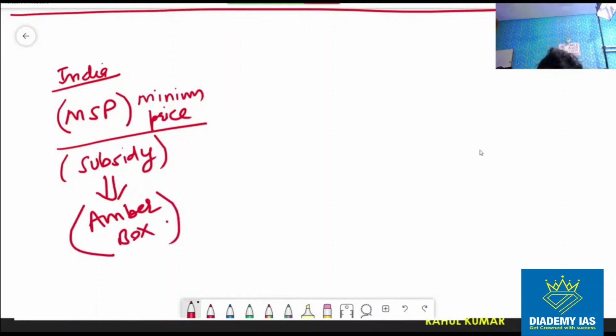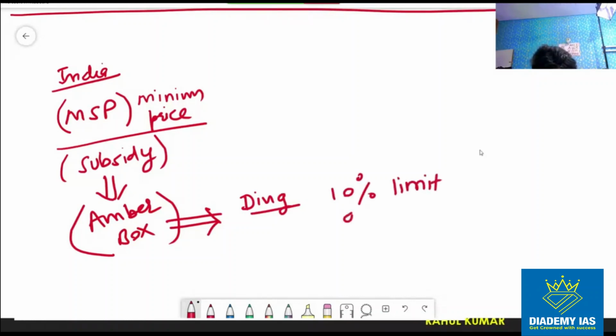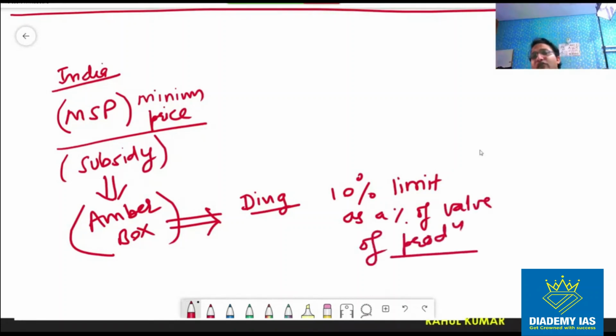And if this is part of the amber box subsidy, automatically, India is a developing country, therefore there is a 10% limit as a percentage of value of agricultural production, right? There is no problem in this, there is no controversy till now. अभी तक कोई ऐसी controversy नहीं है. There is no controversy till this point. इसमें इंडिया को कोई controversy नहीं है, ठीक है.